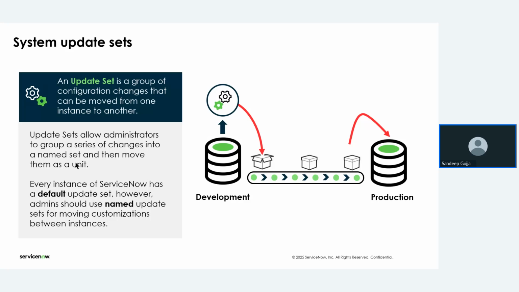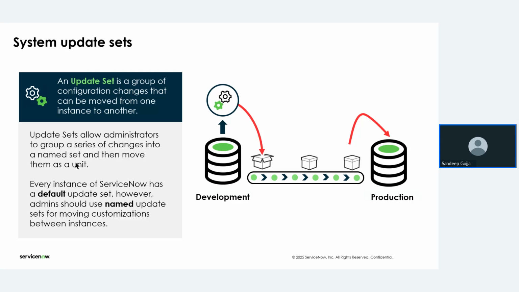Suppose as a developer, one scenario comes to me where I need to create a separate application for a company. Then I can directly create one update set in the developer instance, start working on the scenario they give, and completely build that application in my instance. In other tools, if we want to move this configuration from the developer instance to another instance, that is the production instance, there needs to be an external application to move the configurations.